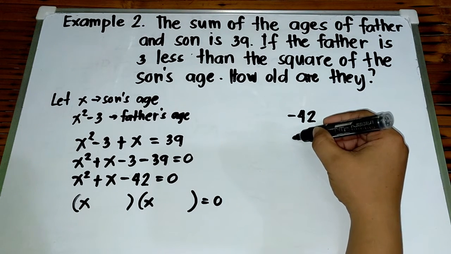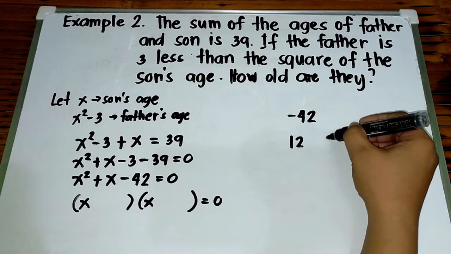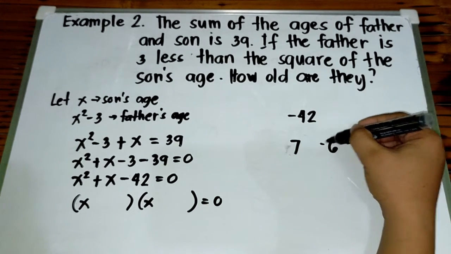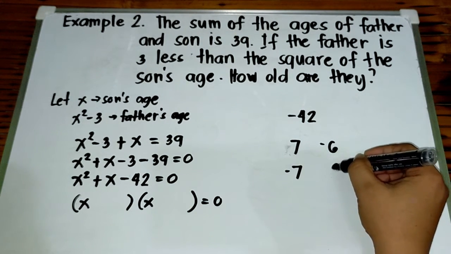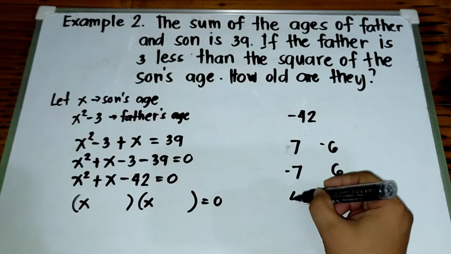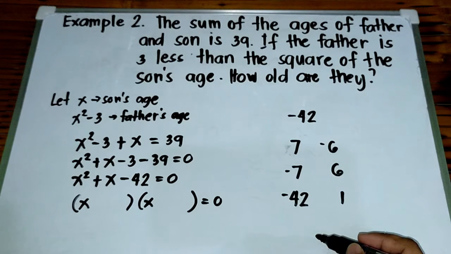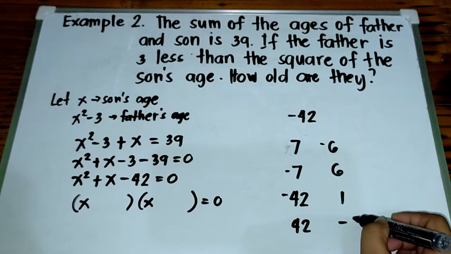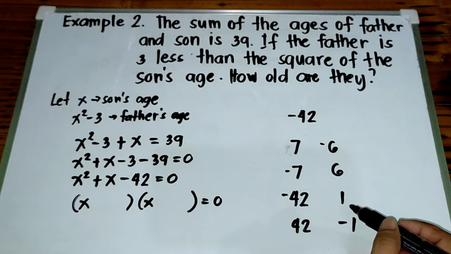Pwedeng 12 and 6, 7 and negative 6. Pwede rin negative 7 and positive 6. Pwede rin 42 or negative 42 times 1. Pwede rin 42 times negative 1. So, ano pa ba yung mga factors ng 42? So, tingnan natin dito sa mga factors na binigay natin kung saan yung pwede dyan.